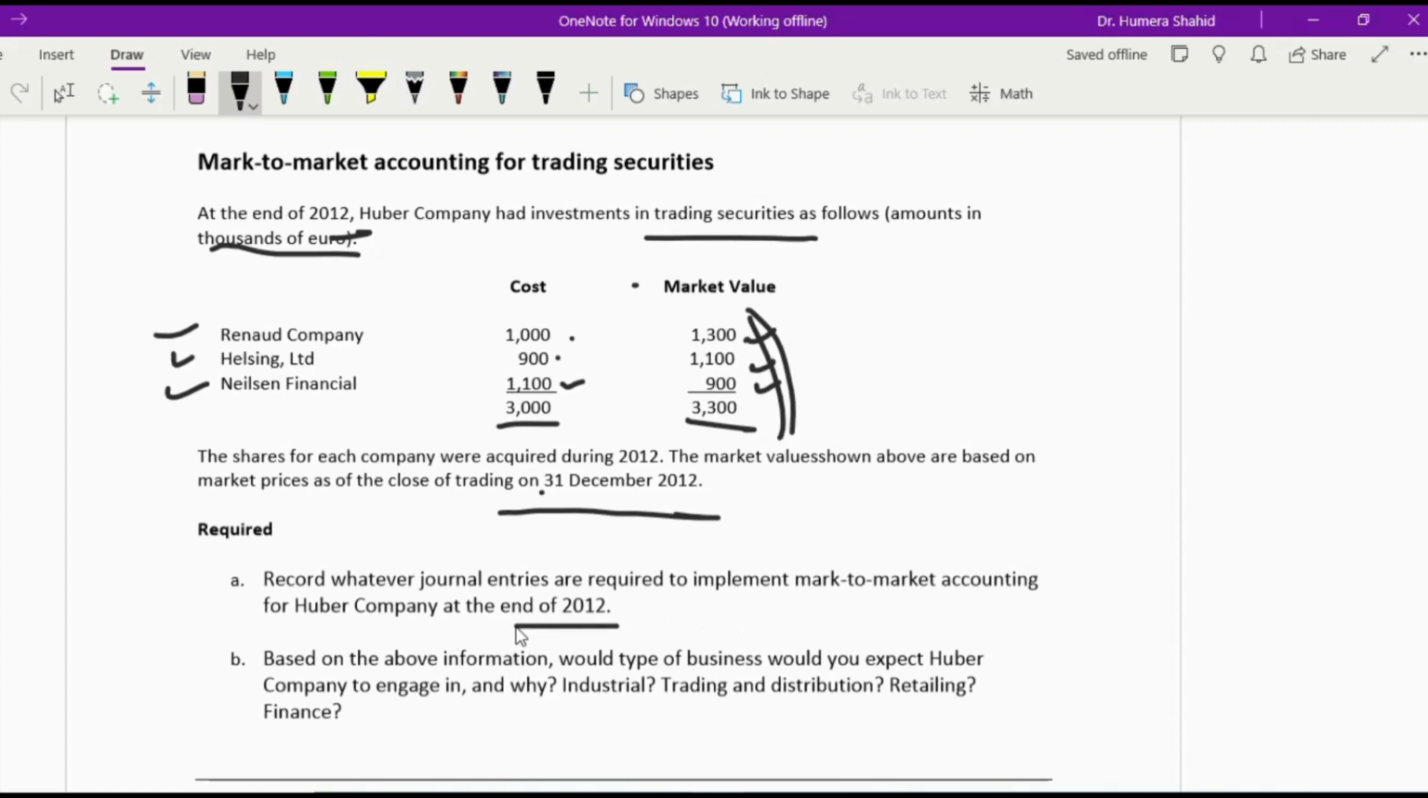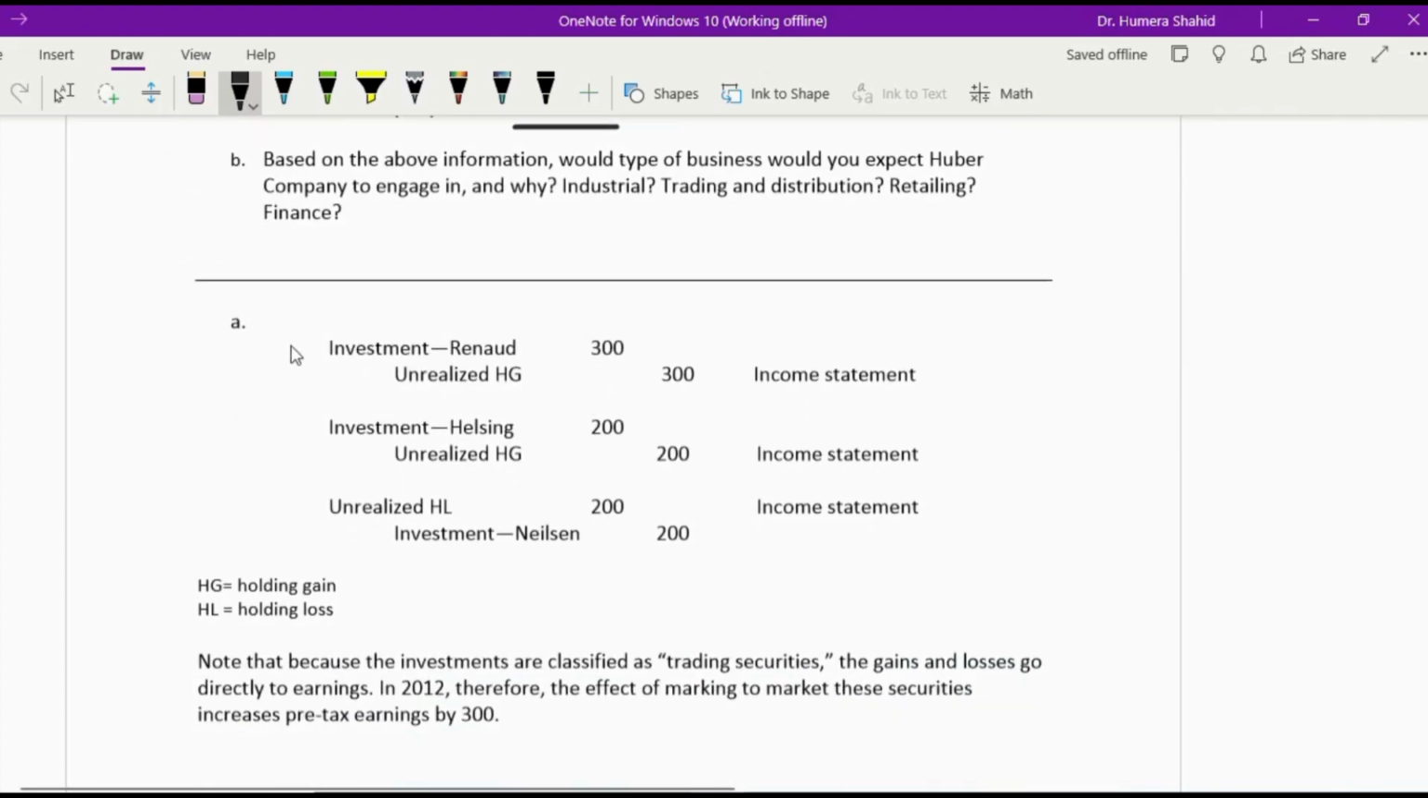We all know that for the marketable securities, at the end of the year, we compare their book value with the market value and we record any unrealized holding gains and losses. If the type of securities are available for sale, these unrealized holding gains and losses are going to be reported in OCI. But like in this question, they are trading securities, so unrealized holding gains and losses are going to be reported in your income statement account. Okay, so let's record these journal entries.